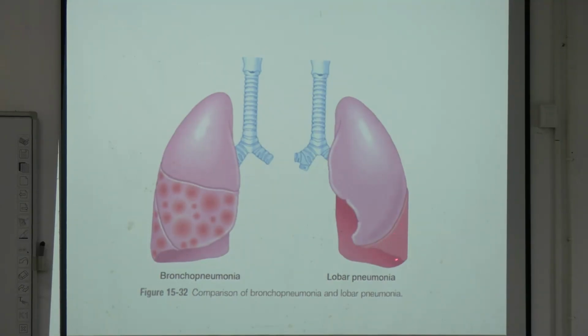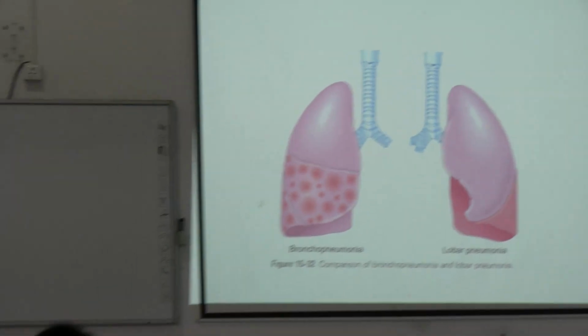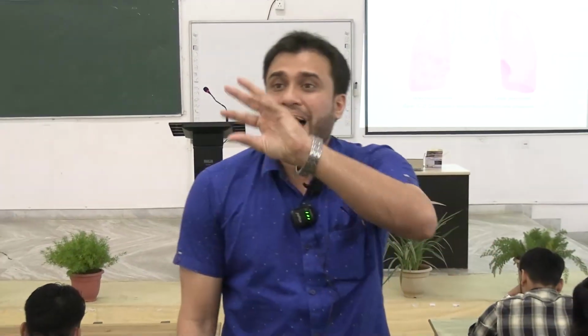See, there is diffuse involvement. This is the healthy portion and this is the unhealthy portion, the involved lobes. Clear? There is diffuse involvement of the entire lobe, versus bronchopneumonia. In bronchopneumonia, the entire lobe is not involved. Rather, there is patchy involvement. Where have you read about patchy involvement?